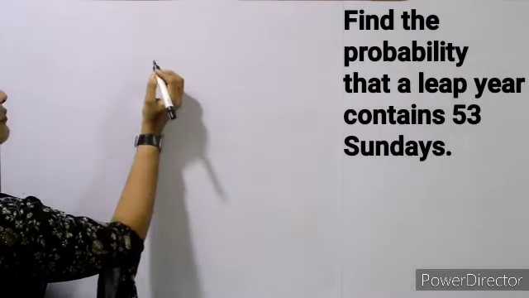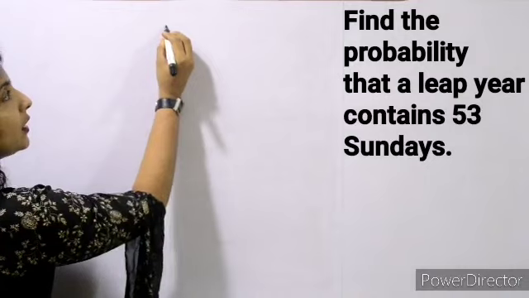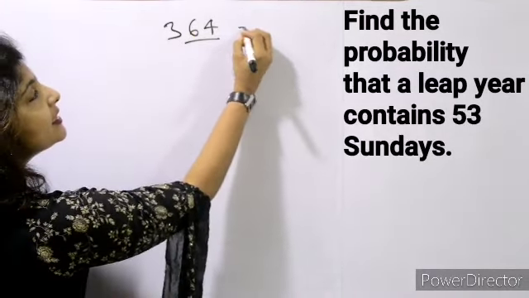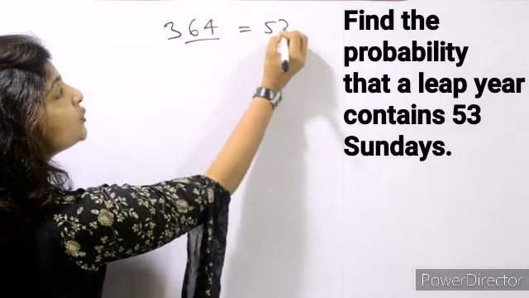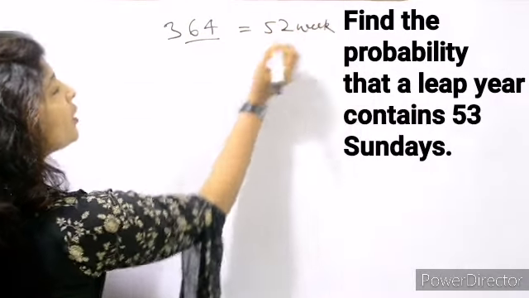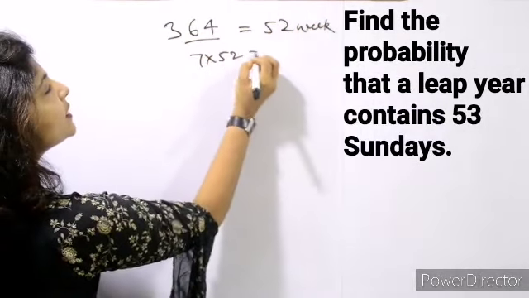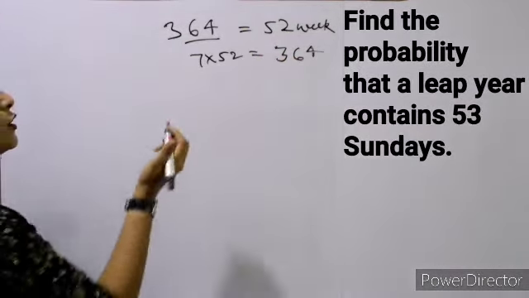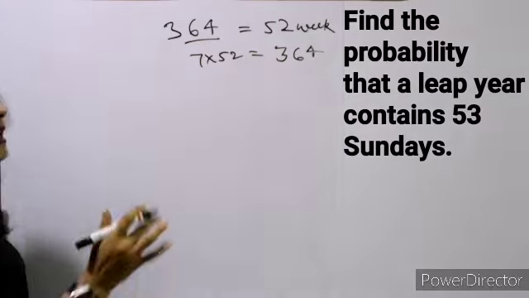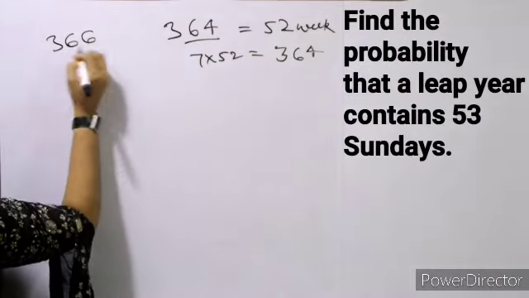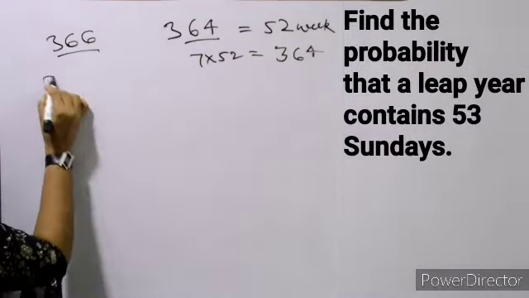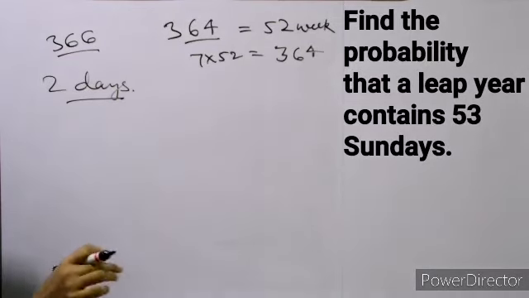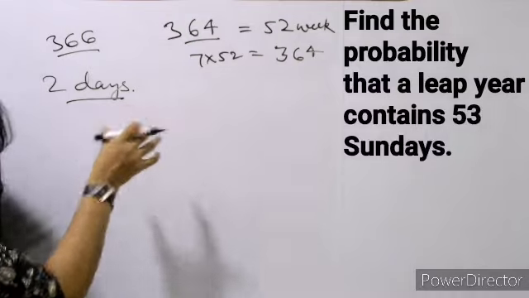So we have to find out the probability of leap year which has 53 Sundays. Okay, first of all we need to know that 364 days have 52 weeks. Okay, because 7 into 52 is equal to 364. Okay, so बच गया 2 दिन. So because leap year में we have 366 days. ठीक है, so 2 days, जो 2 days हैं उनके लिए हम बात करते हैं, उनके लिए what's the probability of getting वो 2 दिन में Sunday होना चाहिए.